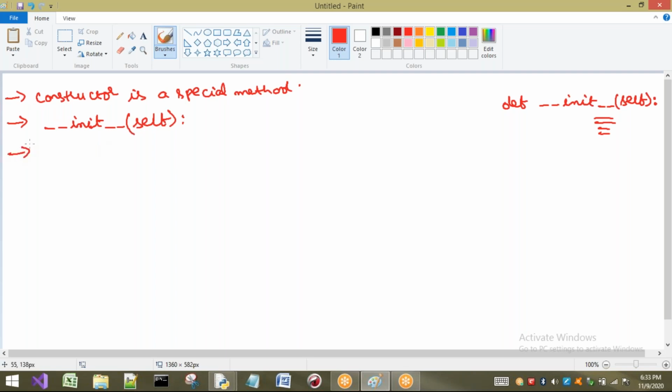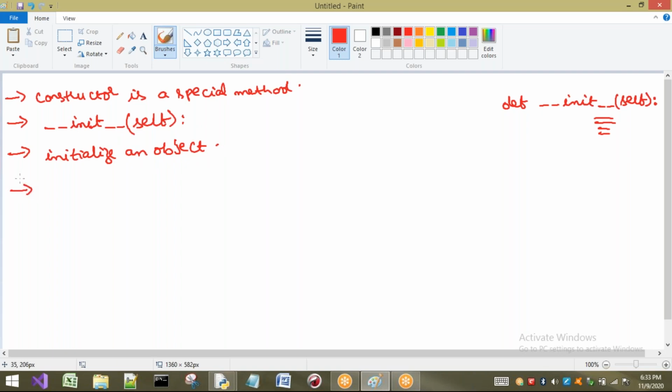why are we going to use this constructor? To initialize an object. Otherwise we can say, to give values to the object, or we can say, to initialize the instance variables of an object.